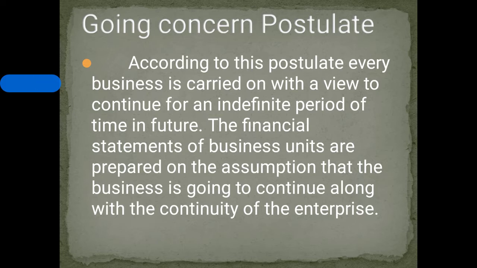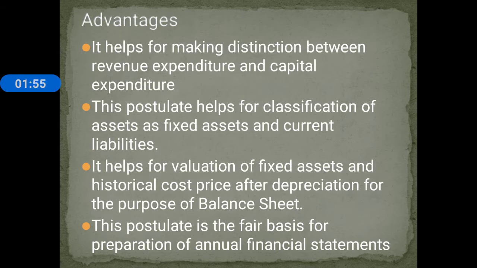Next, advantages. It helps in making a distinction between revenue expenditure and capital expenditure. This postulate helps in classification of assets as fixed assets and current assets, and liabilities as current and non-current. Then it helps in valuation of fixed assets at historical cost price after depreciation for the purpose of the balance sheet. Then this postulate is the fair basis for preparation of annual financial statements. So the going concern postulate helps in making a distinction between revenue expenditure and capital expenditure.